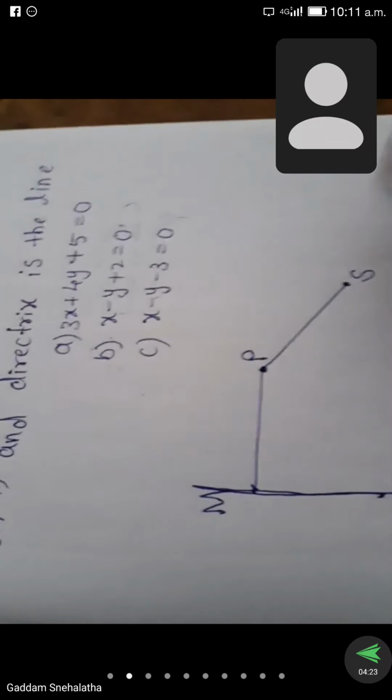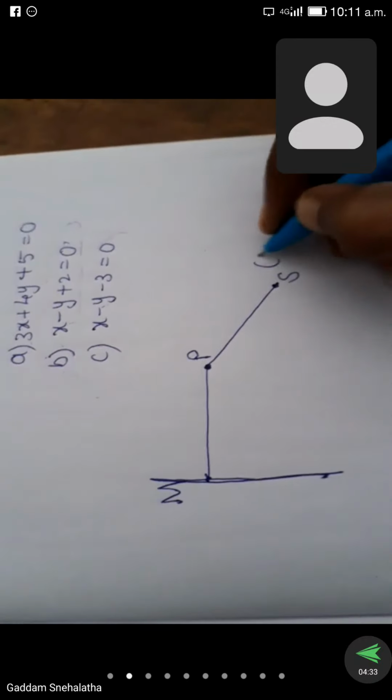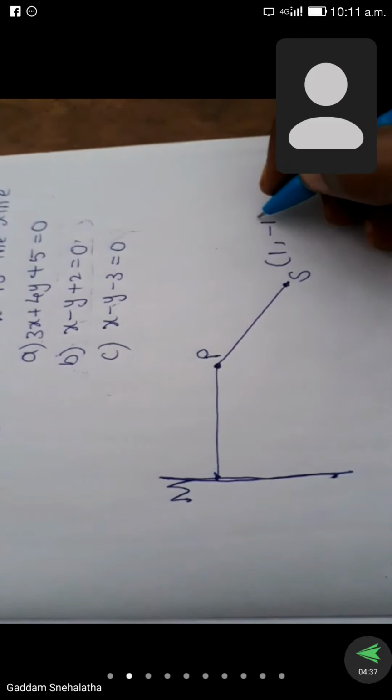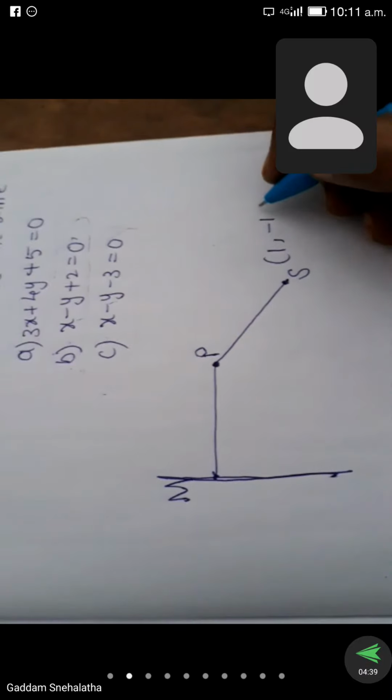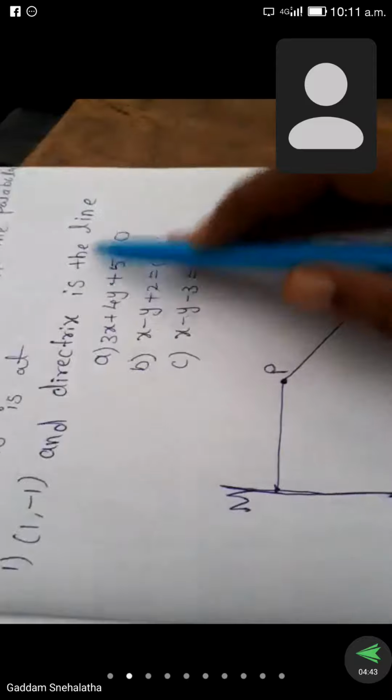So, now he is given this focus and line. How much focus is given in the question? Focus is at 1 comma minus 1. And one more, the directrix is the line.